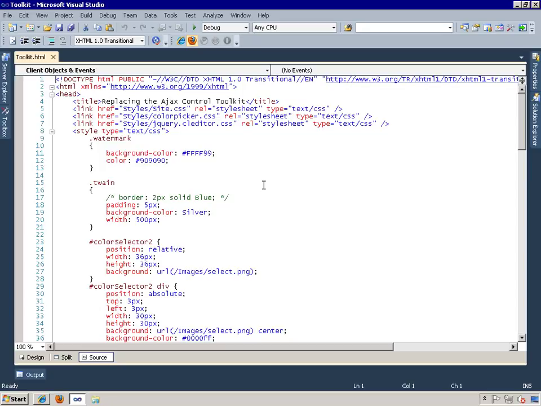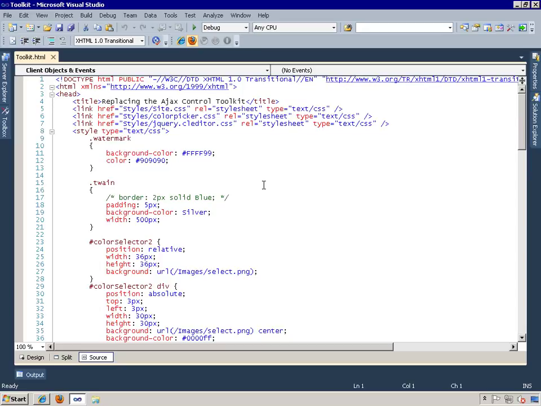Now, there are a whole bunch of watermark jQuery plugins, but one of the simplest and easiest to use is the Tiny Watermark jQuery plugin. You can use this with any input or text area element by specifying the watermark CSS class and the text that you want to display when the input element is empty.